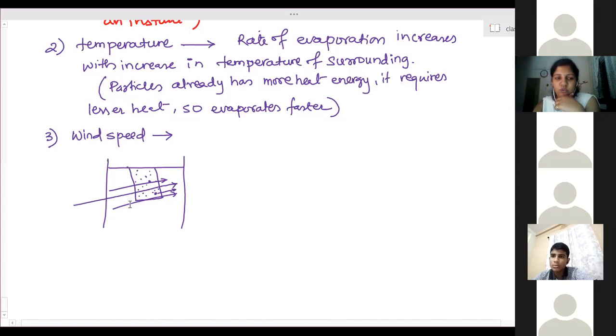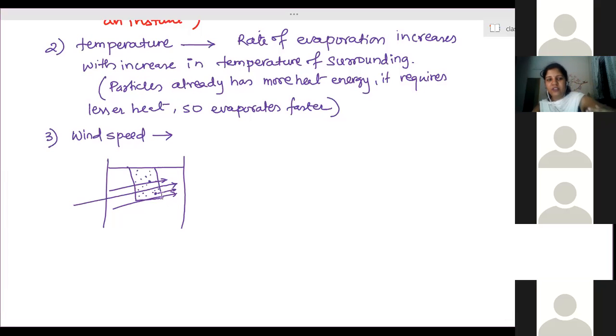So now, due to this wind already blowing, that means these air particles are already moving in one direction. So along with that, they will take up this water molecule as well. So this water molecule will be taken up easily with the wind. So the water particles will be easily taken out due to the speed of wind. So the more the speed of wind, the more these particles of water in the cloth will be taken away easily.